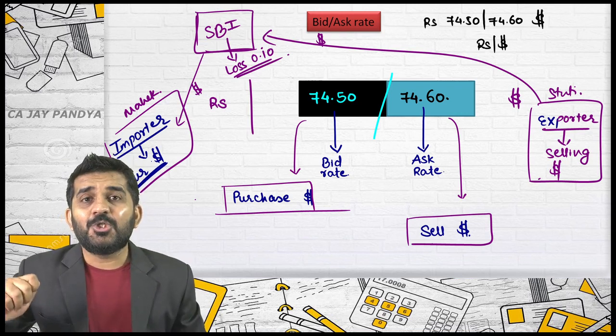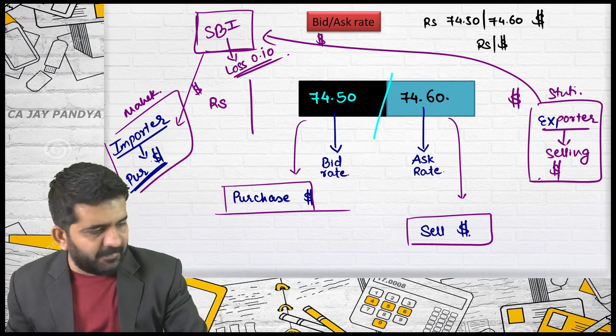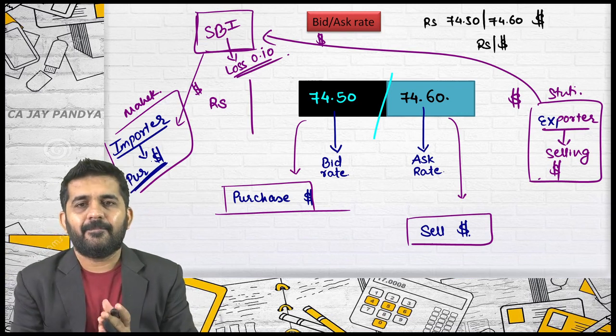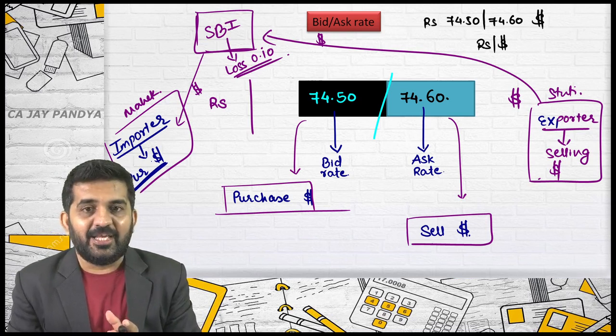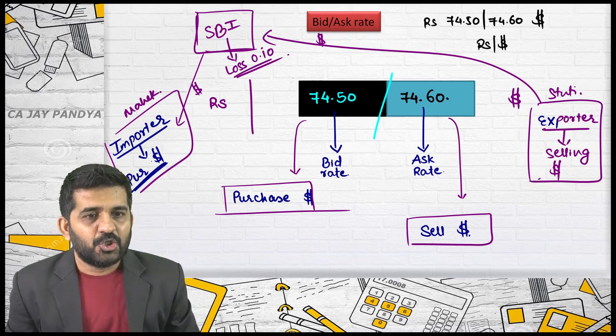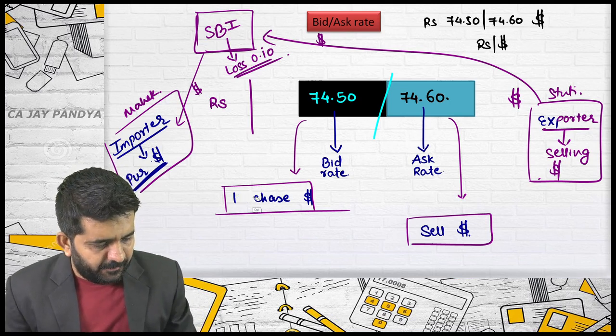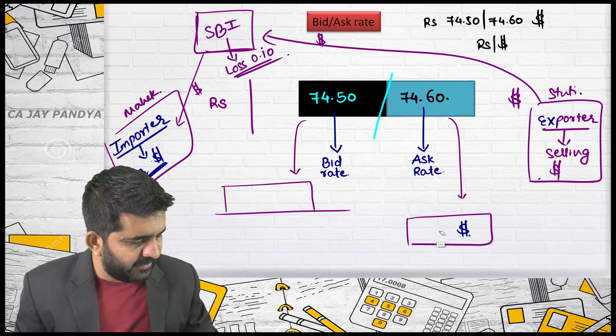Who should be earning profits in dealing of dollars? SBI Bank, Mehak or Stuti? Mehak. Of course, the counterparty. Exactly. You cannot earn profit by purchasing and selling dollar. I am not talking about the bank.